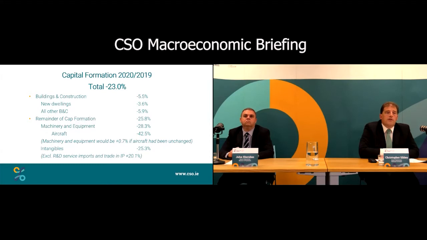So machinery and equipment, there's a number of things in there, but including that equipment item we saw increase strongly in 2020 along with software. Then intangibles, of course, IP is part of the story behind investment in Ireland, and that large negative is largely driven by that. If we take out the IP from the intangibles, we'll see that intangibles are actually up, mainly because of software, investment in software. That's up 20% when we move the IP out of the data. So they're the questions you normally ask us about investment. If we filter it a couple of different ways, what do we get?